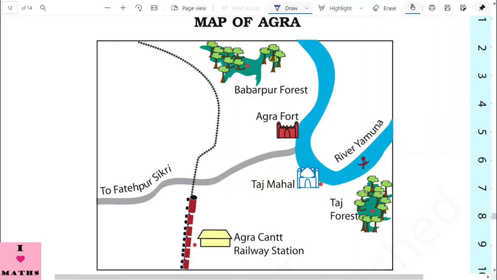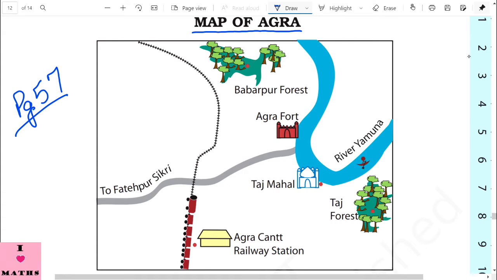So let us start and study the map of Agra from our book. This is the map of Agra, and it has been drawn in your textbook on page number 57. You must have seen maps like this.